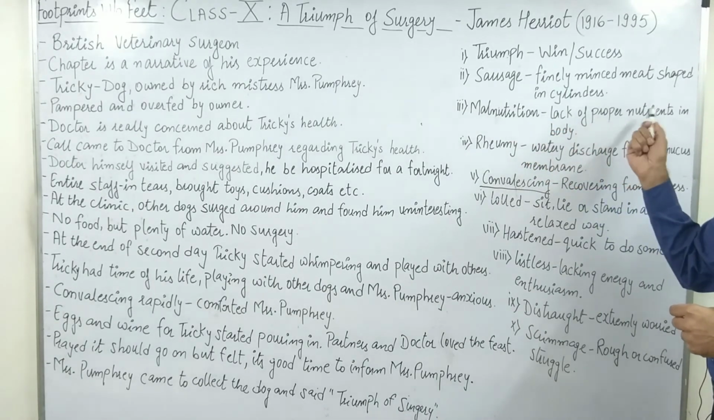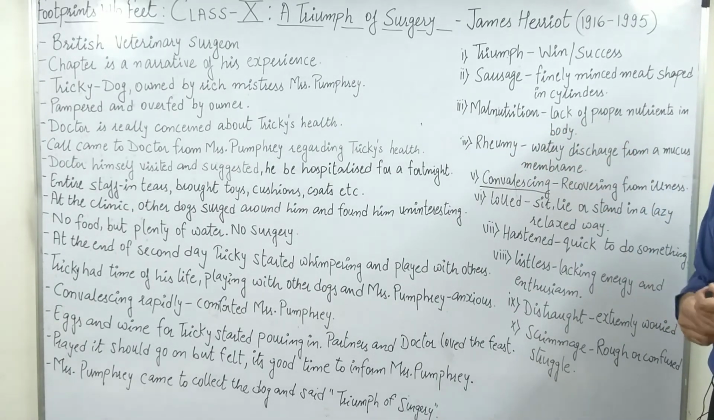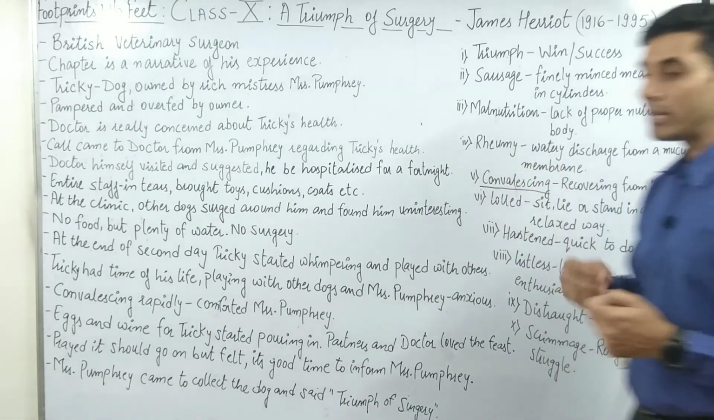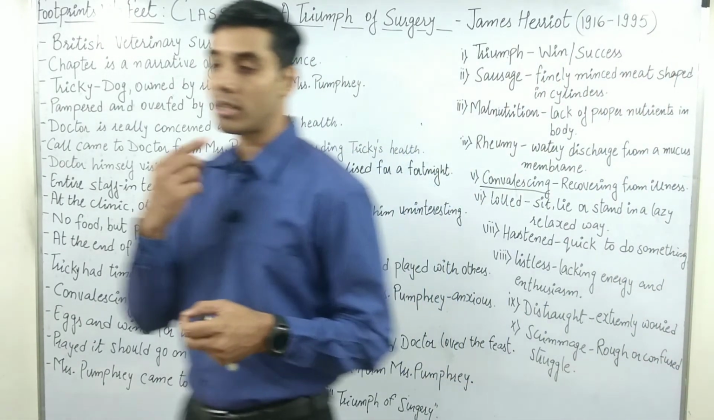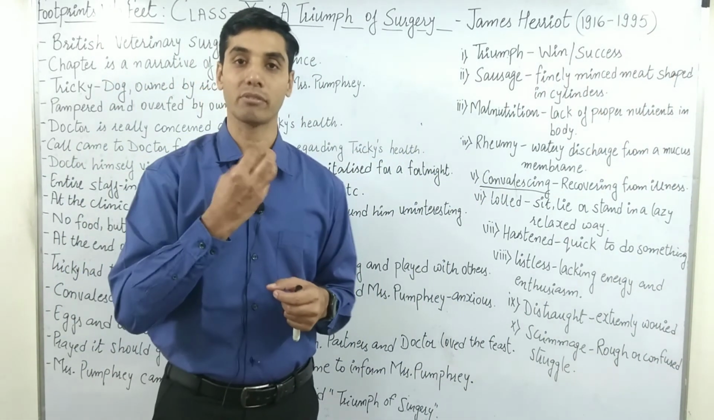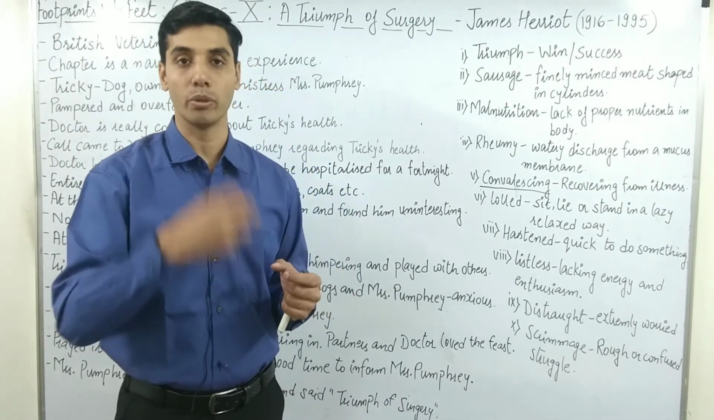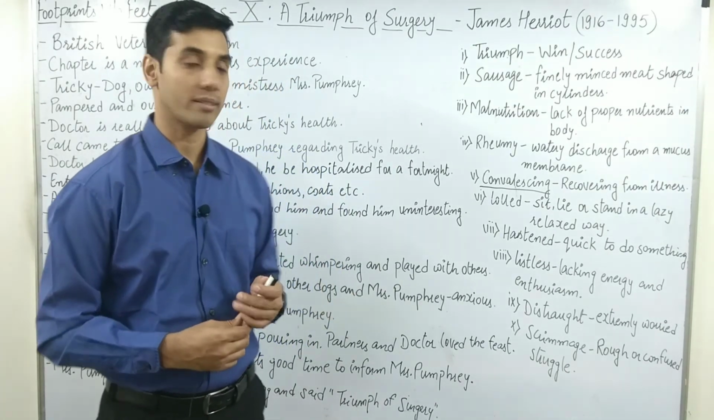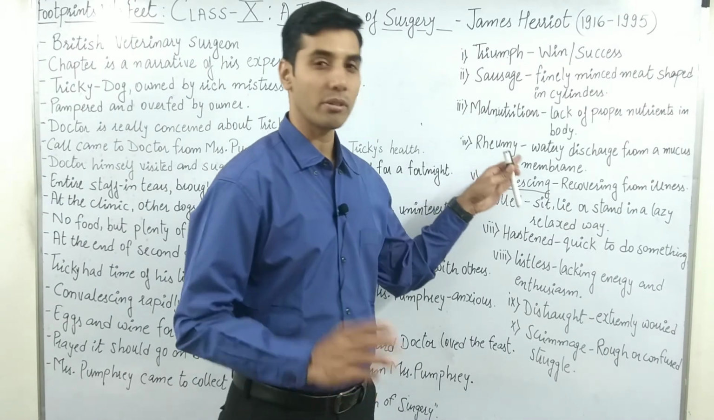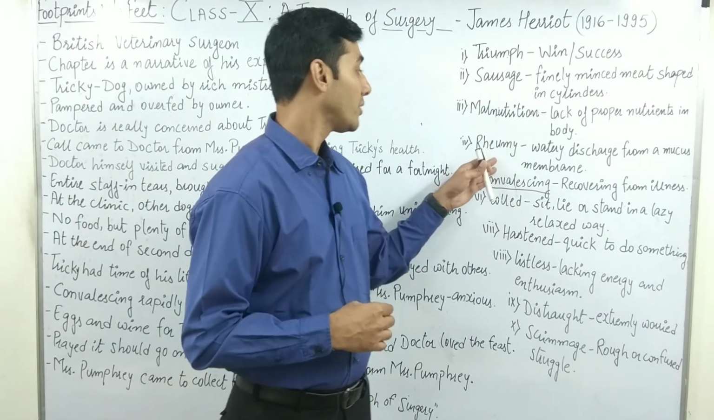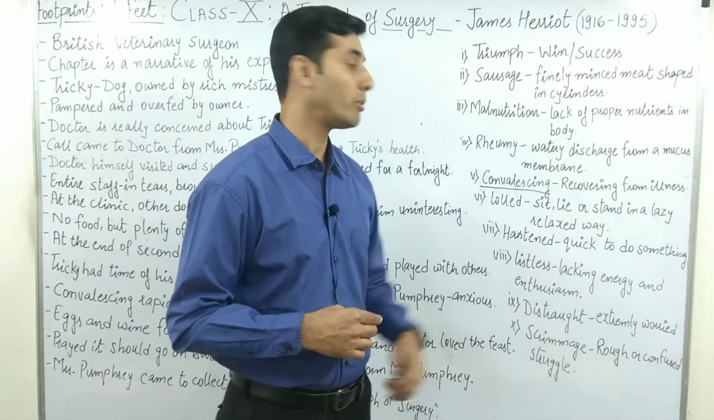Malnutrition is lack of proper nutrients in the body. Rheumy is a liquid which a dog continuously secretes because of the mucus glands. Mucus glands secrete mucus, not actually saliva, but mucus is a different thing. So rheumy is a watery discharge from a mucous membrane.